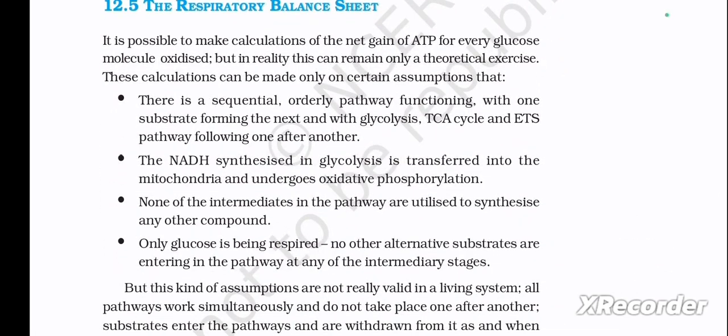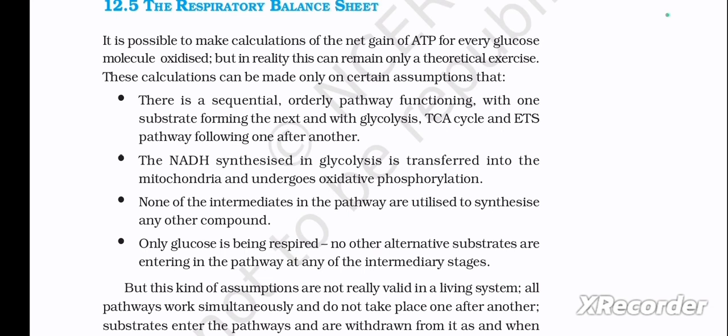Next is 12.5, the respiratory balance sheet. It is possible to make calculations of the net gain of ATP for every glucose molecule oxidized, but in reality this can remain only a theoretical exercise. These calculations can be made only on certain assumptions. First, there is a sequential orderly pathway functioning, with one substrate forming the next, and with glycolysis, TCA cycle and ETS pathway following one after another.